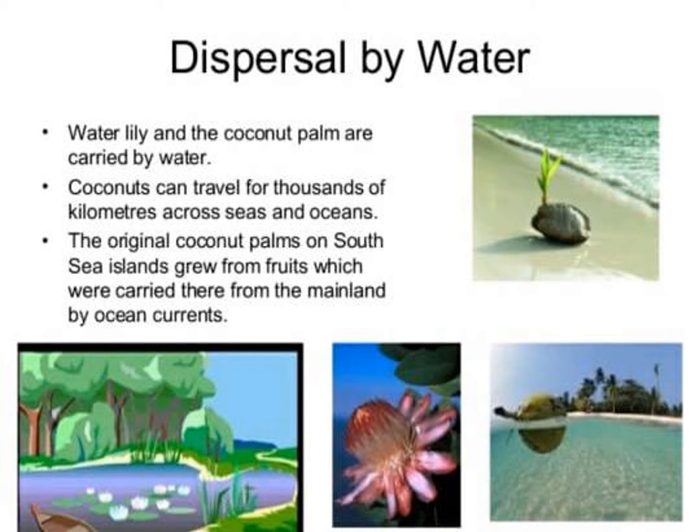Next is dispersal by water. Water lily and coconut palm are carried by water. In dispersal by water, the seeds of the plants float over the water and are carried from one place to another, and along with that they cover a very long distance, also across seas and oceans. And the best example is the coconut.